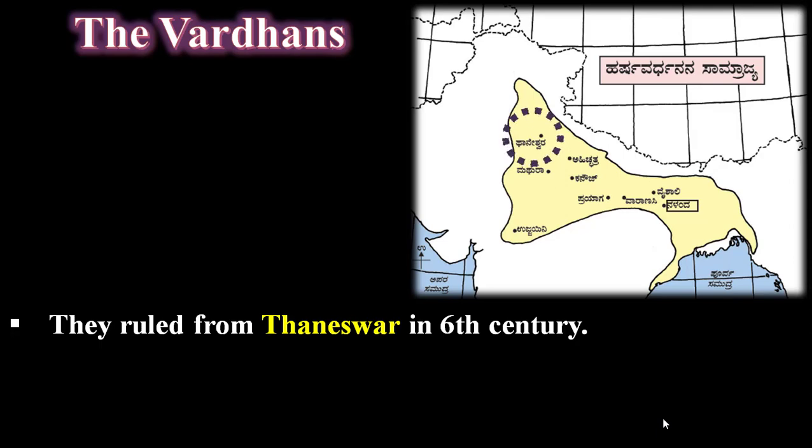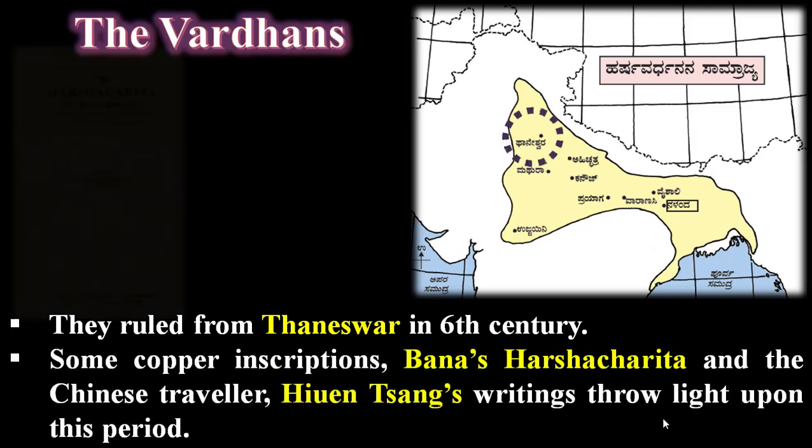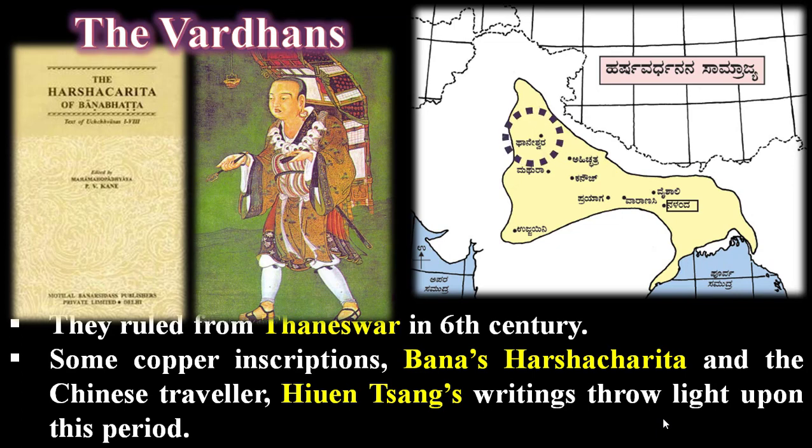The Vardhanas ruled from Thaneswar in the 6th century. You can see on the map, it is locating Thaneswar. Some copper inscriptions, Bana's Harsha and Chinese traveler Hiuen Tsang's writings throw light upon this period.